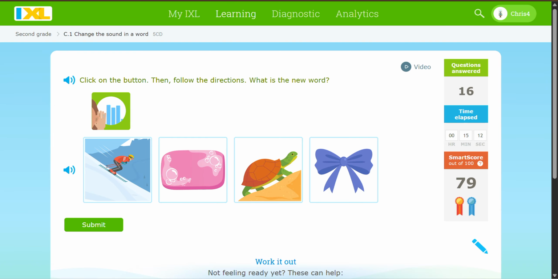Say the word blow. Do you hear the b at the beginning? Now say blow, but change the b to s. Slow.